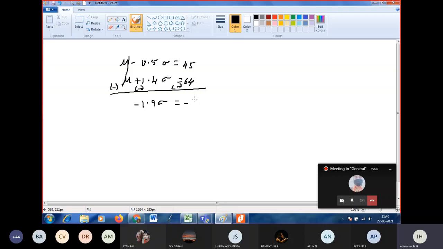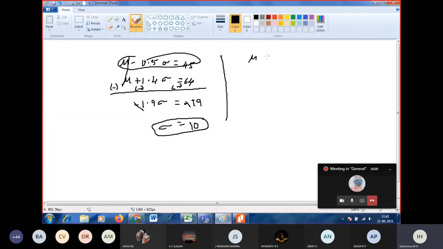What is 64 minus 45? 19. So minus, minus cancelled. So sigma is equal to 19 by 1.9. What did you get? What is 19 by 1.9? 10, ma'am. 10. So now substitute the sigma value in equation 3 or equation 4, and you will get the mu value.